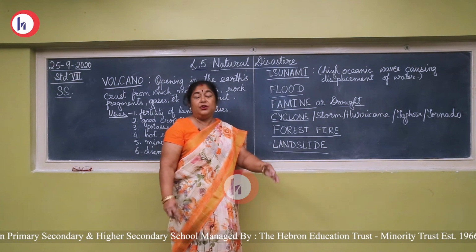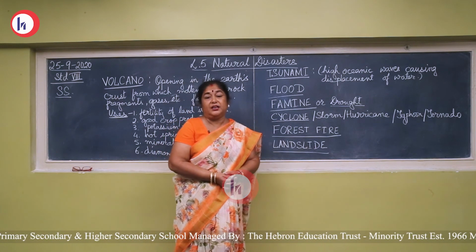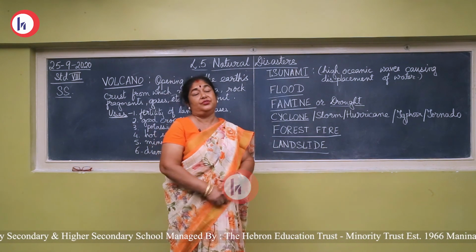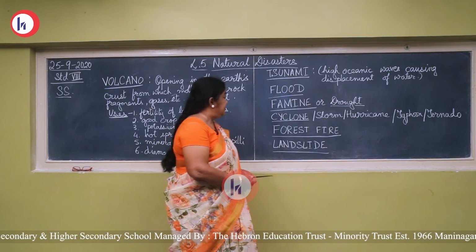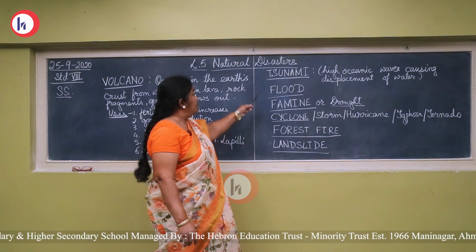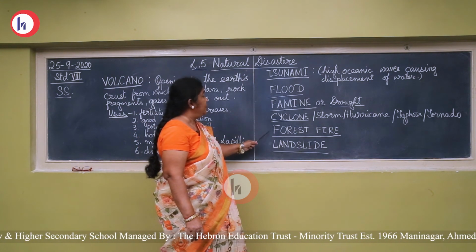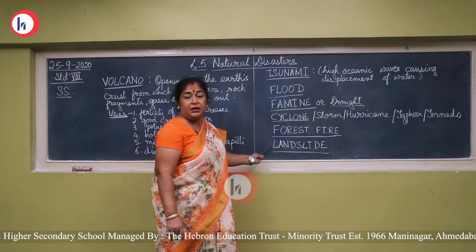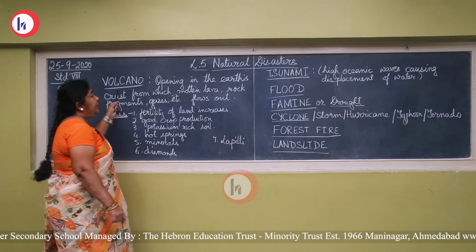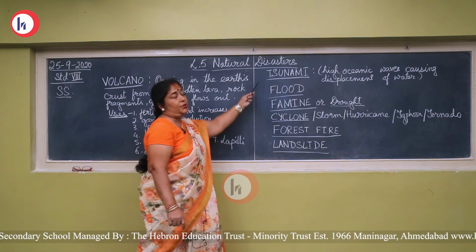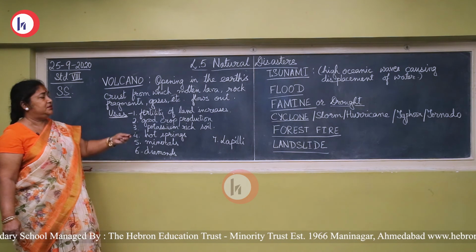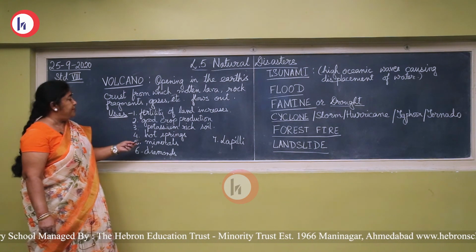Cloudburst is when all of a sudden excess water is collected in the cloud and it bursts in a particular region, on the mountainous region. Even the mountainous region can get washed off. So landslide can be due to an earthquake, rainfall or cloudburst. So flood, famine, cyclone, forest fire and landslide occur due to the disturbances on the exterior of the earth. Volcano, tsunami and earthquake occur due to the internal disturbances. All these natural disasters create destruction of life and property.